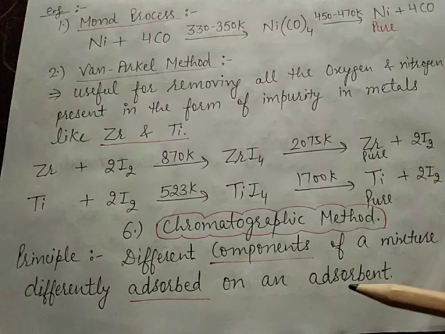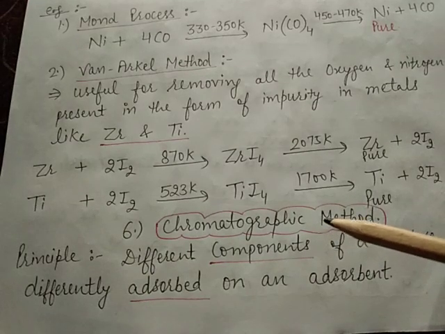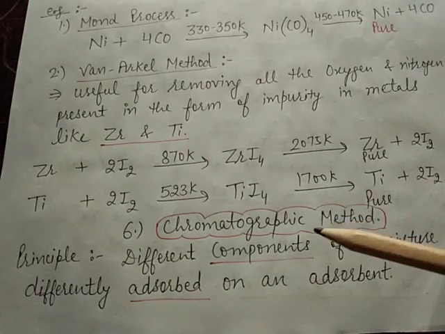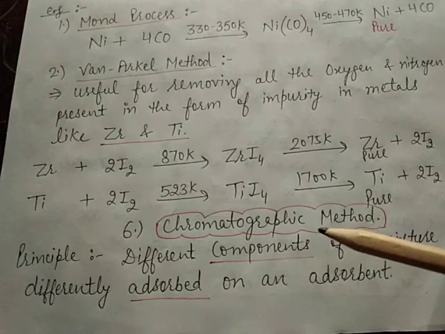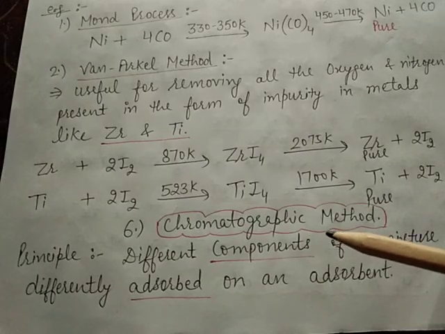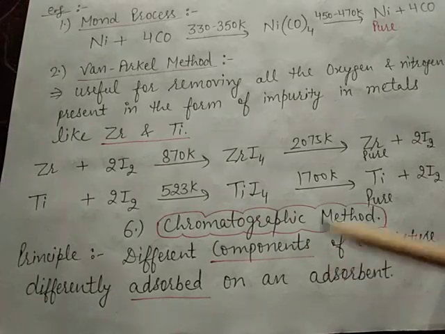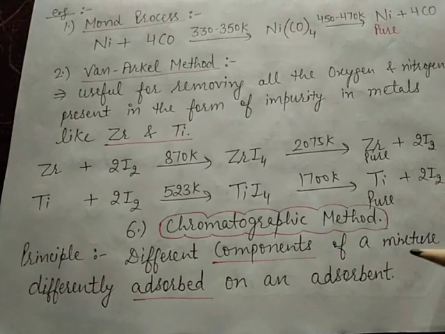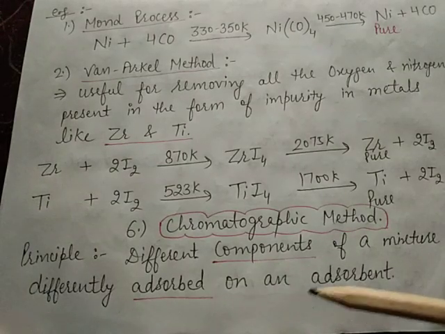This method is named the chromatographic method. Examples are paper chromatography, column chromatography, and gas chromatography. This method depends on only one principle, that the different components of a mixture are differently adsorbed on an adsorbent.